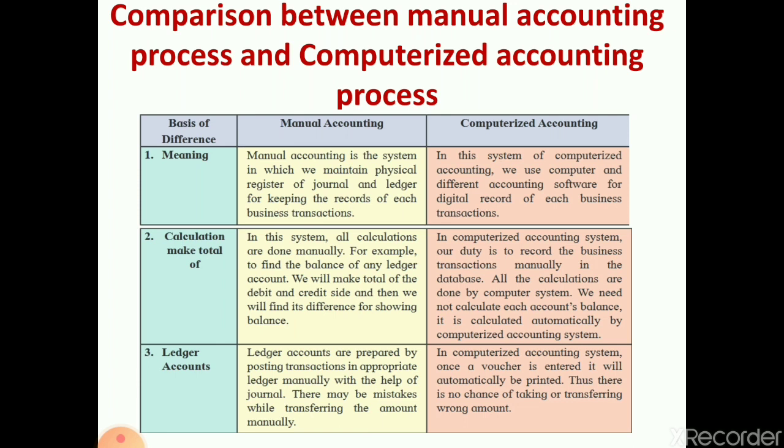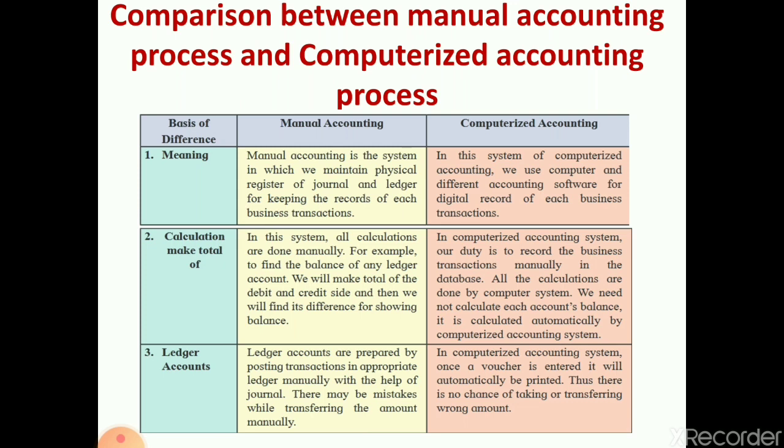First, the manual accounting system. Let me explain what you mean by a manual accounting system. In the manual accounting system, human beings do the accounting process. And in the computerized accounting system, the computer software does the accounting and maintains the accounting records. Let's see the meaning of the manual accounting system.